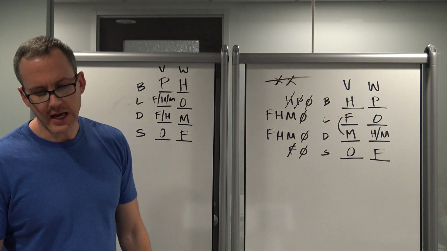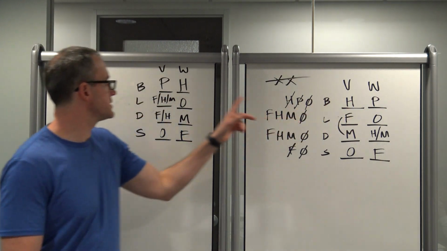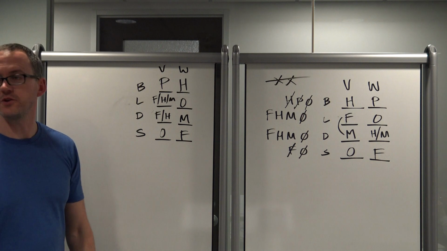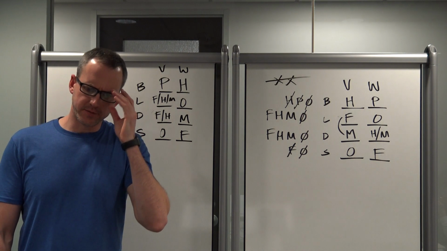Okay, W eats H for breakfast. Yeah, that could be true. It could be this world or this world. And so since it could be both worlds, could be true. No, it doesn't have to be true, but it could be true. So that's the answer. 16.